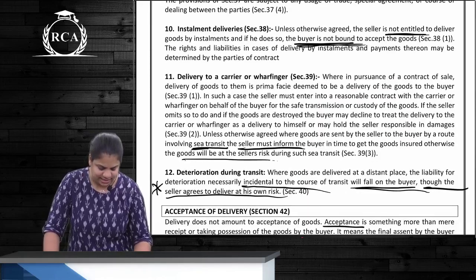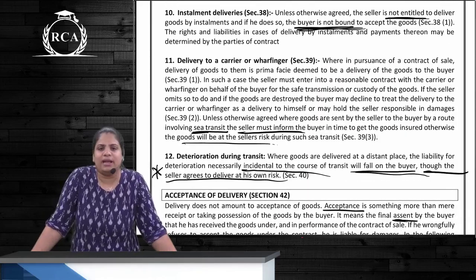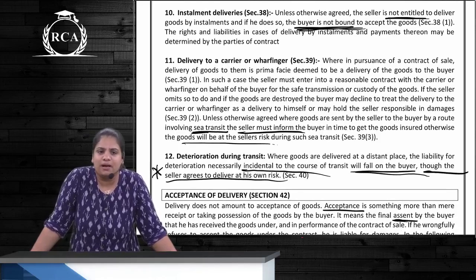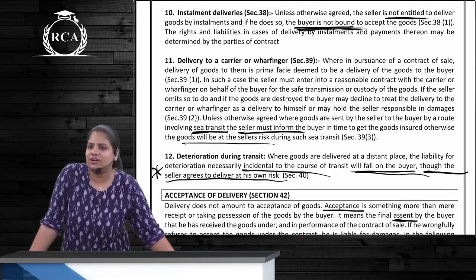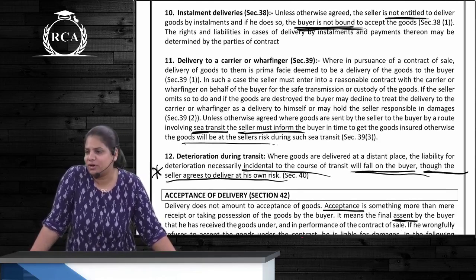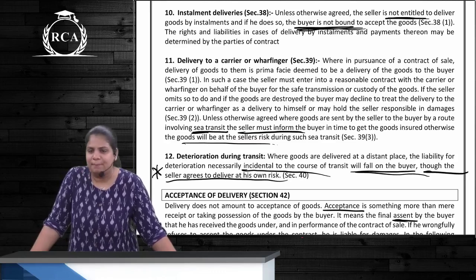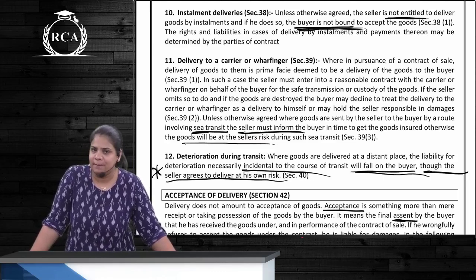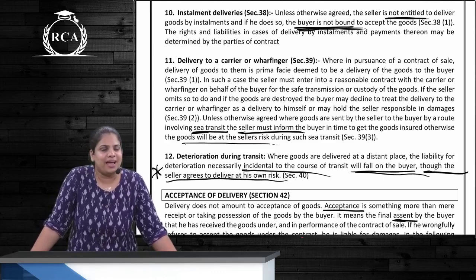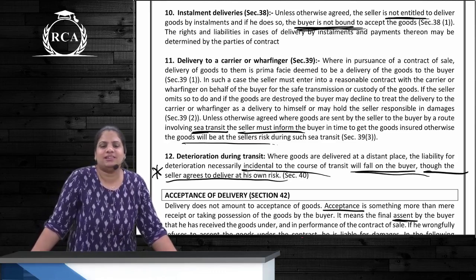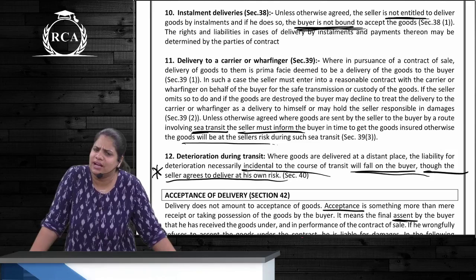Clear? Next is delivery to a carrier. Normally will be treated as if it is delivery to a buyer. So buyer is telling send the goods by rapid transport company. Seller sends by rapid transport company. Risk is with the buyer. Buyer tells rapid transport, but seller sends slow transport. Risk is with the seller.